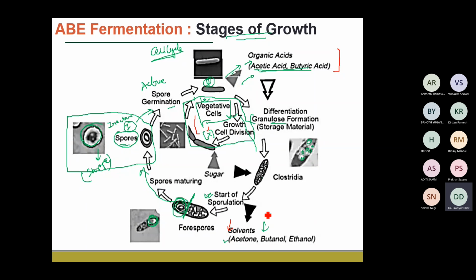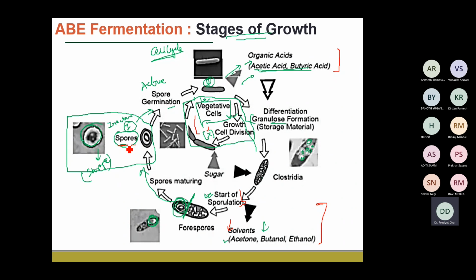So if you would like to improve the production of your solvent, we would make sure that it is at the initial stage of sporulation. Once it has formed the spores, it remains in a metabolically active state, but at the stage at which it has formed the spores, it is not able to undergo cell division. Cell division only takes place when it is in the state of the vegetative cell.